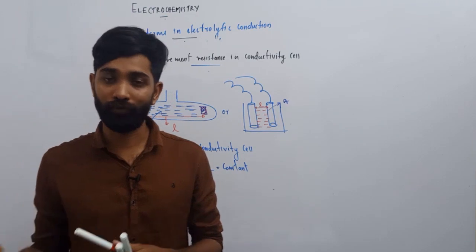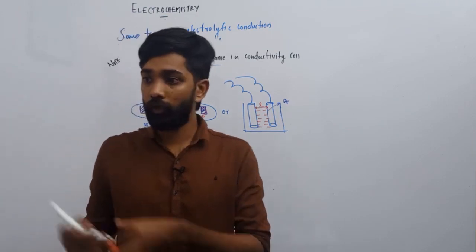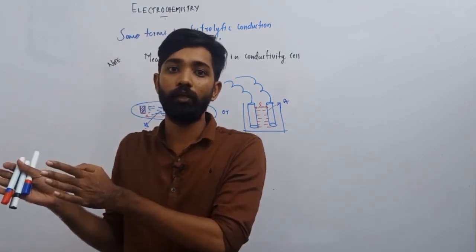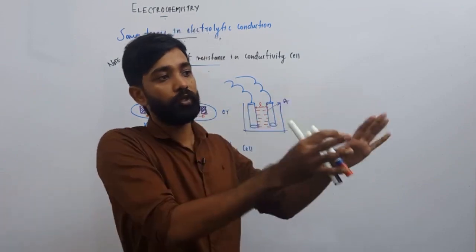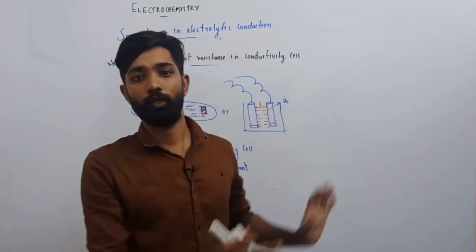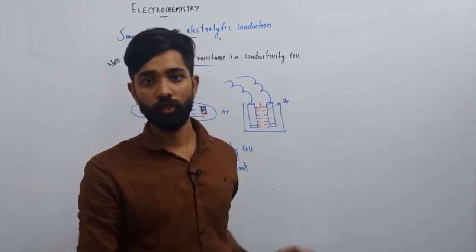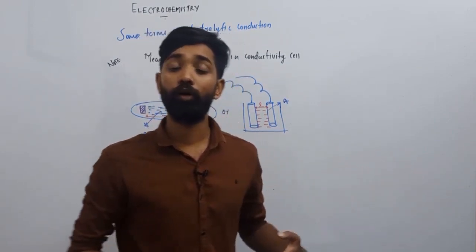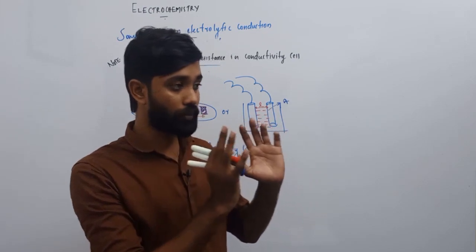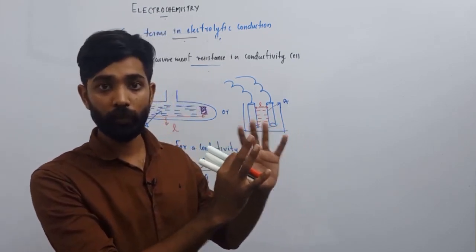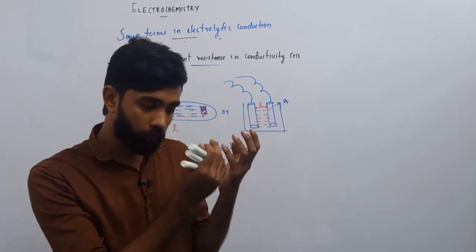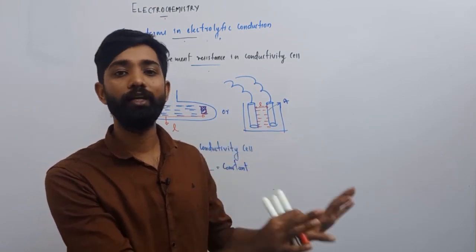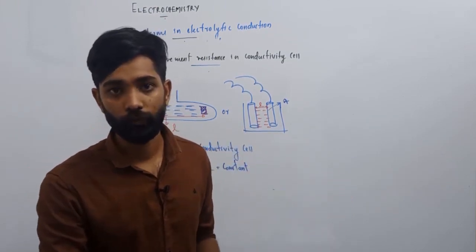I have two different conductivity cells. For that typical conductivity cell, its L by A is a constant. For another typical conductivity cell, its L by A is also a constant. Always it is a constant. If I am doing the experiment 1,000 times with this particular conductivity cell, in the 1,000 times its L by A remains a constant.